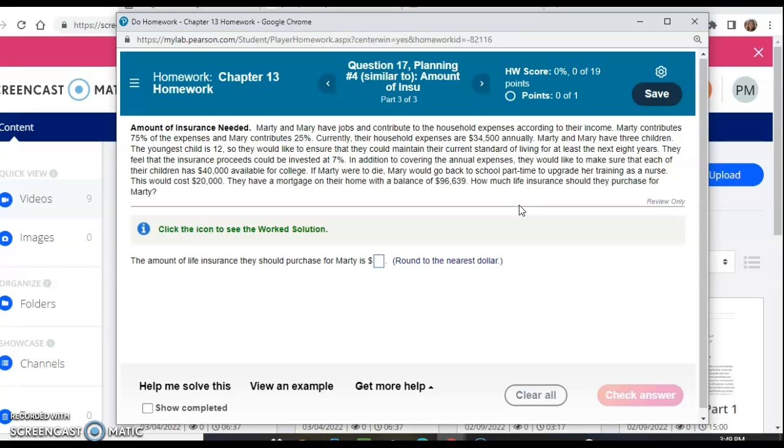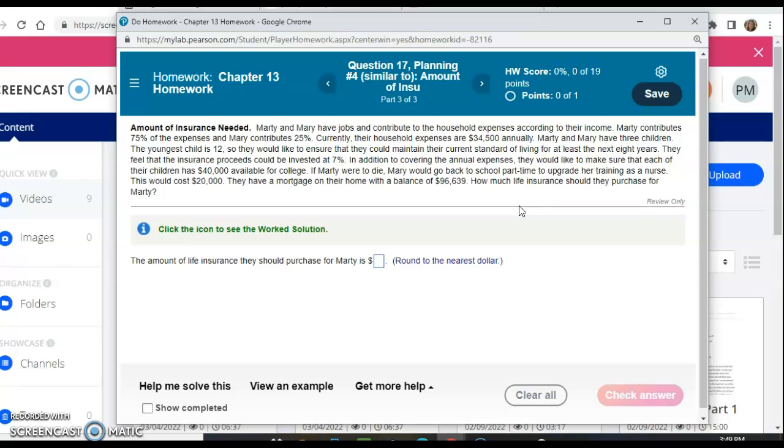Marty and Mary have 3 kids. The youngest is 12. So they would like to ensure that they could maintain their current standard of living for at least the next 8 years. They feel that the insurance proceeds could be invested at 7%. In addition to covering the annual expenses, they would like to make sure that each of their children has 40,000